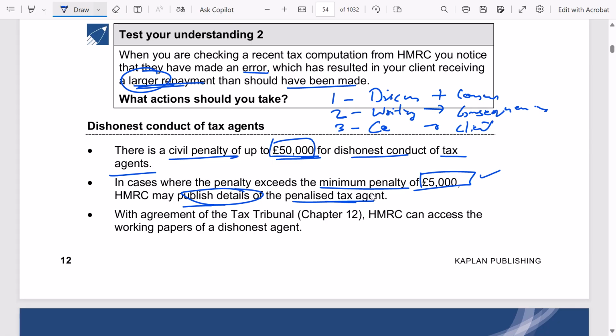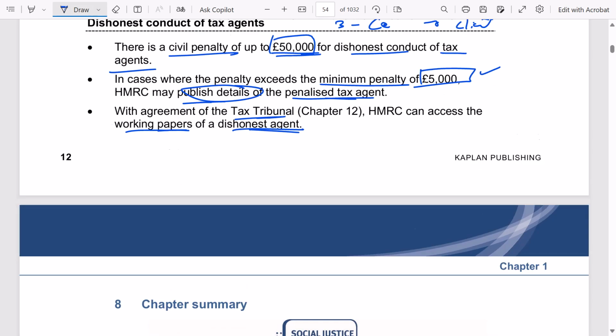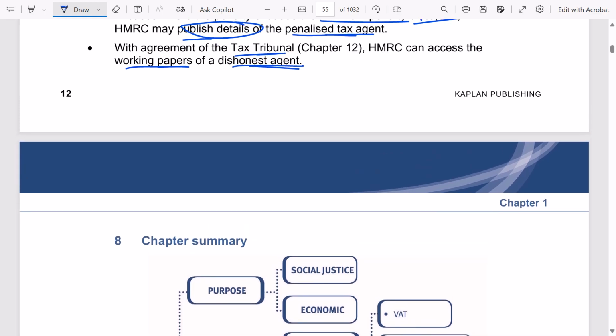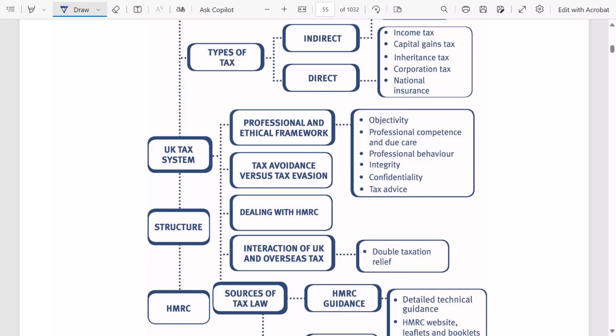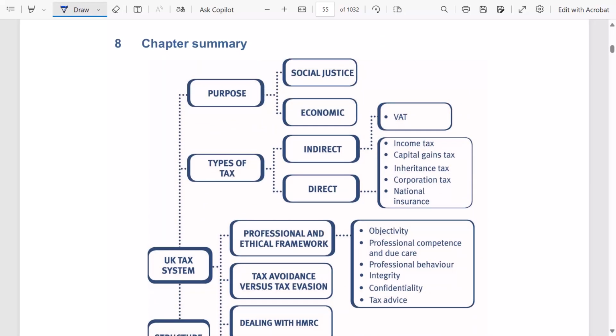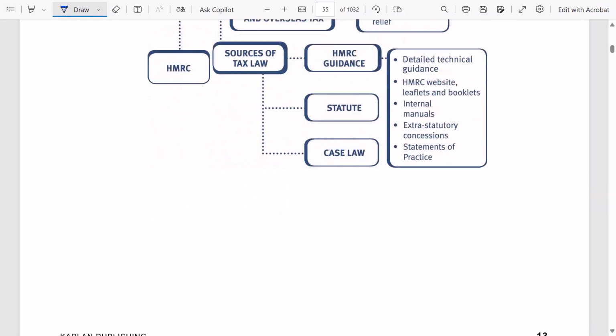So can I say this is a kind of blacklist, or a list of dishonest agents. So this will create a bad name for you in the market. The reputation of the tax agents or tax advisors would be spoiled with this, right? So with agreement of the tax tribunal, HMRC can access the working papers of dishonest agents, right? This is further discussed in the next chapter, chapter 12. So this ends your chapter 1.